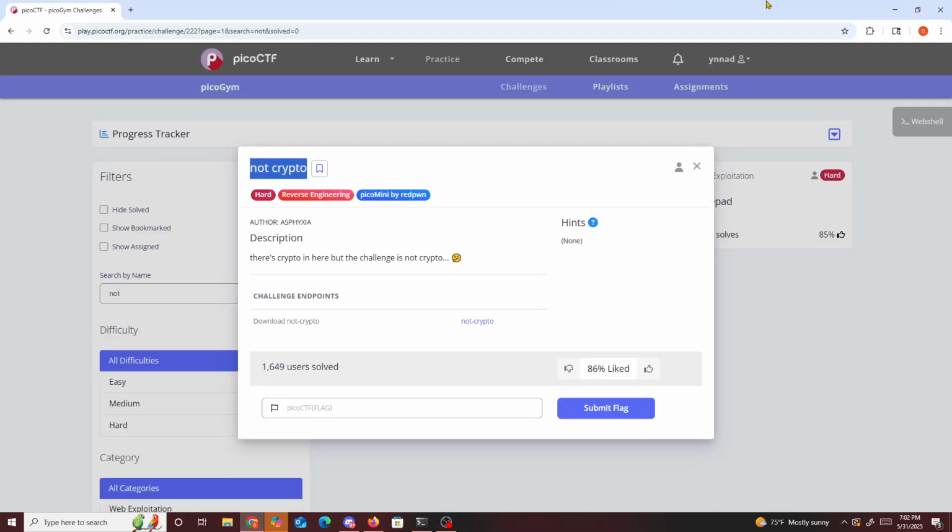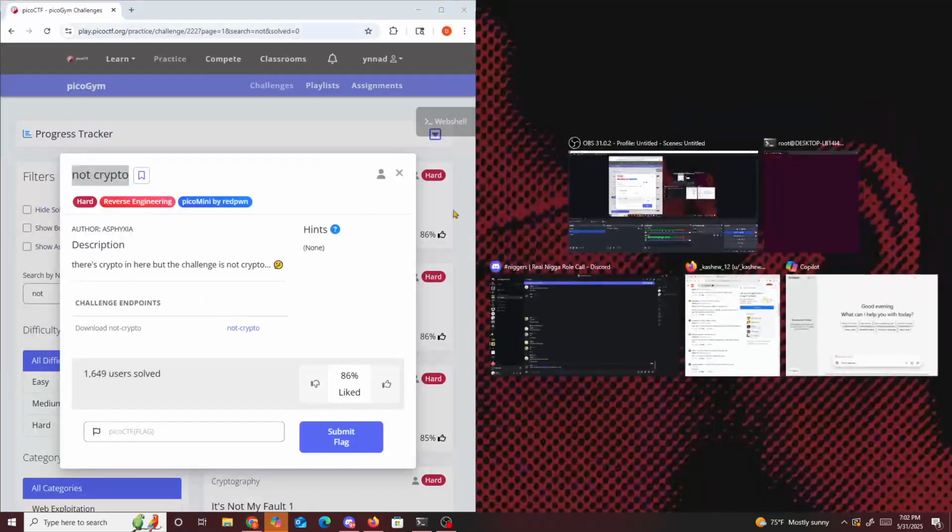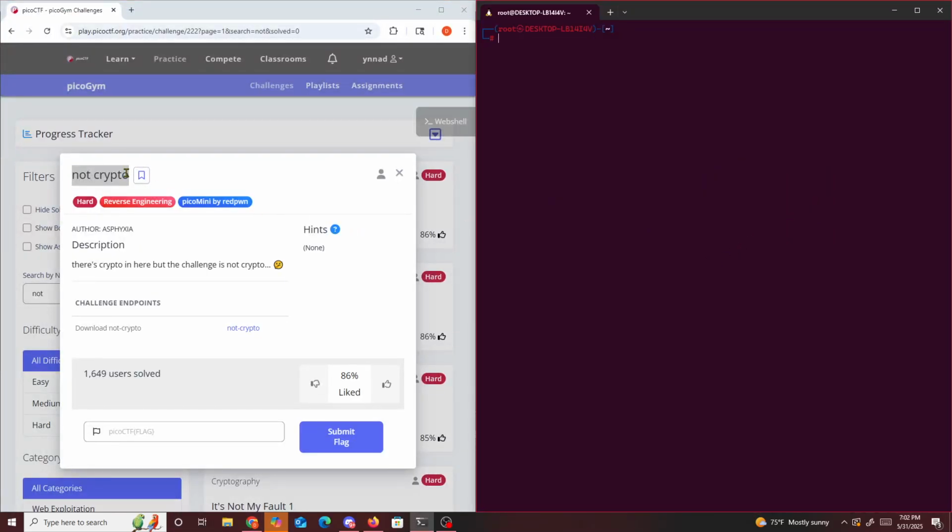Today we're doing another PicoCTF challenge, and the challenge we're going to be doing today is called Not Crypto. So with this challenge, it's a bit different. It says there's a crypto in here, but the challenge is not crypto. We have this download file, not crypto.